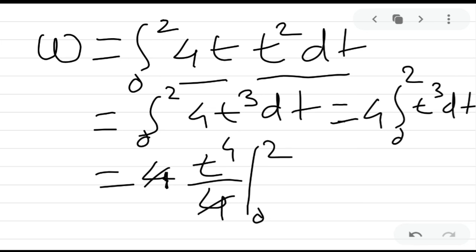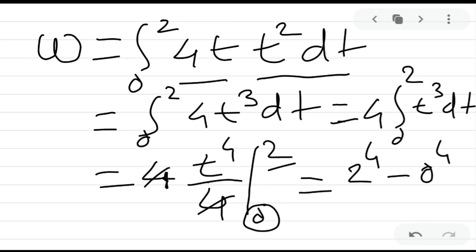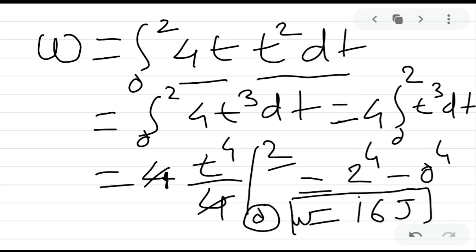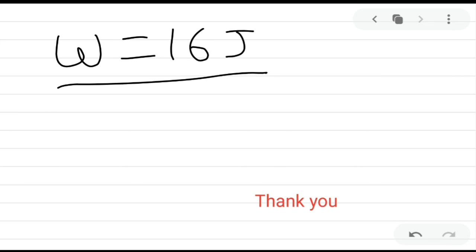So we put t as 2: 2 to the power 4 minus, putting t as 0, 0 to the power 4, which is 0. So that is 2 to the power 4, that is 16 joule. So this is our work. We can say that work is equal to 16 joule for the first 2 seconds.